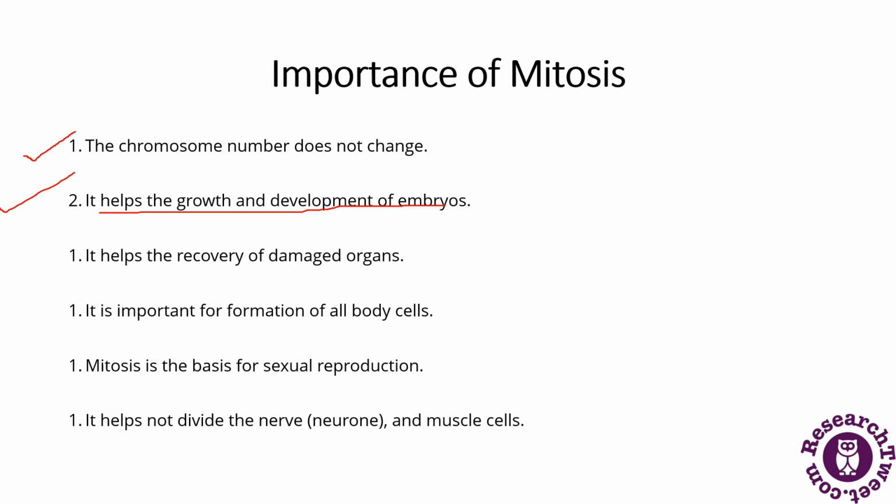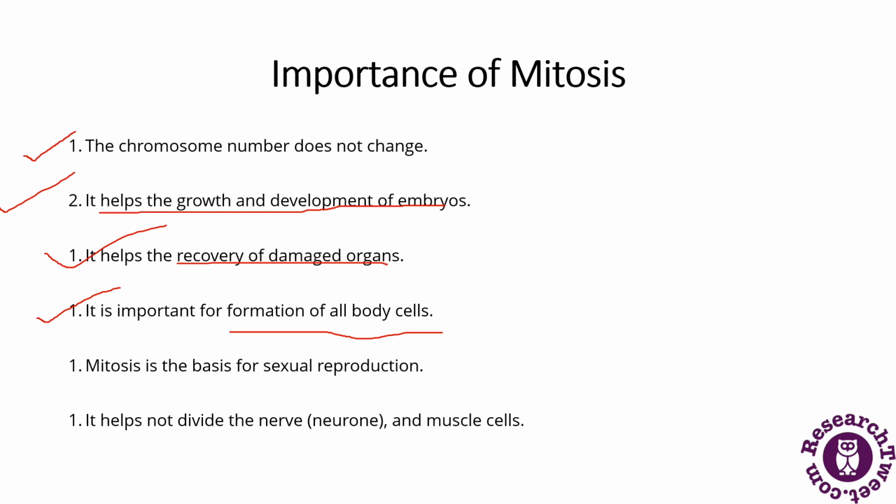It helps the recovery of damaged organs. It is also important for the formation of all body cells.